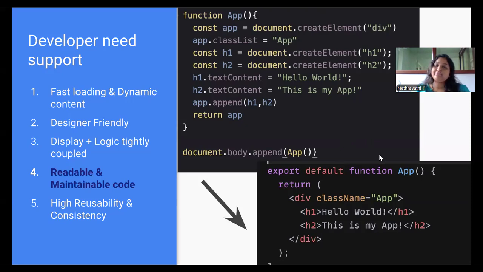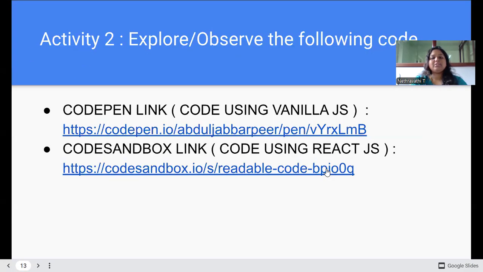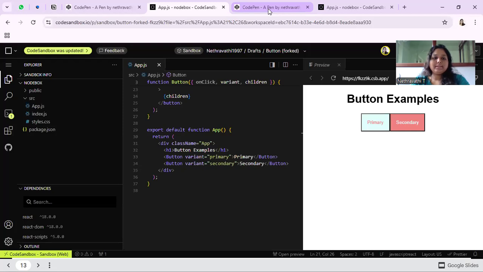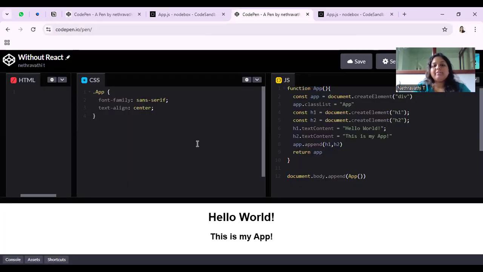If you want to rectify something, where will you go and search? But just think in React how much easier it is to find any bugs if they are there. I'll show you those examples also. Without React, I have done the same thing, right?